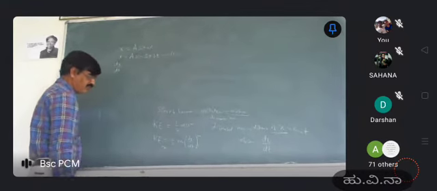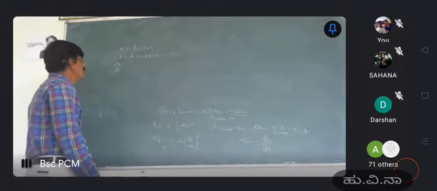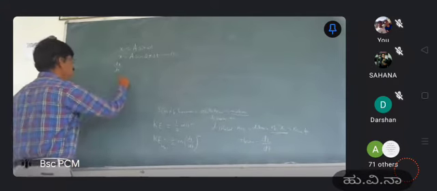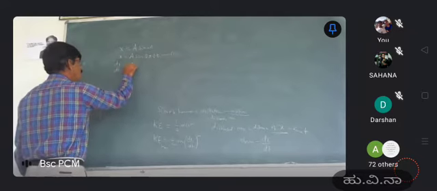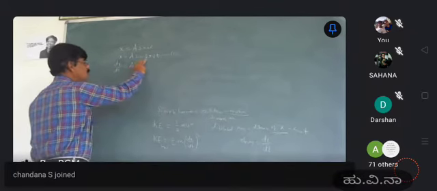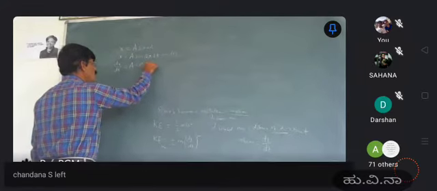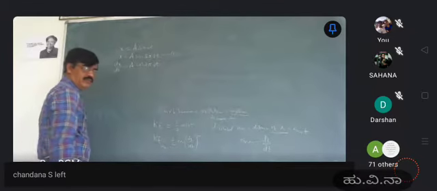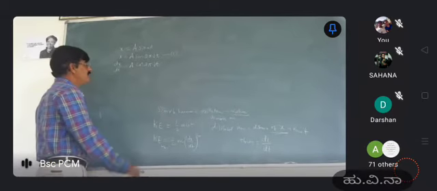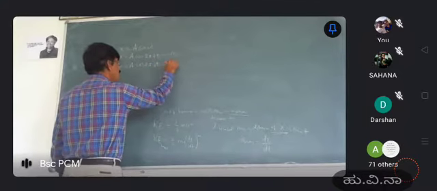So dx by dt is equal to a as it is, and the differentiation of sin 2 pi nu t is cos 2 pi nu t into d by dt of 2 pi nu t, which is 2 pi nu.